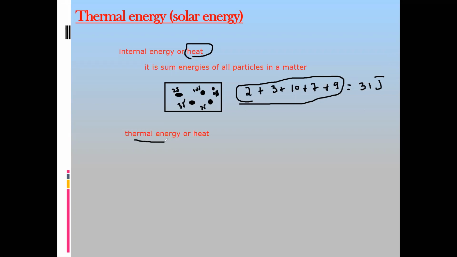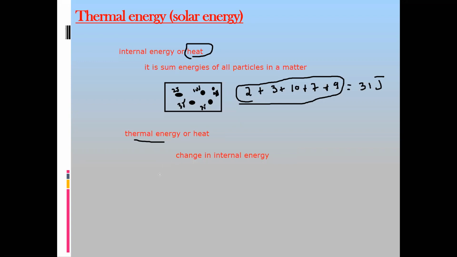But what is thermal energy? Thermal energy is actually the change in the internal energy. How much the internal energy changes, the difference in the internal energy, that's called thermal energy. So some particles release energy, so internal energy will decrease. Some particles absorb energy, so internal energy will increase. But the difference in the internal energy is known as thermal energy.